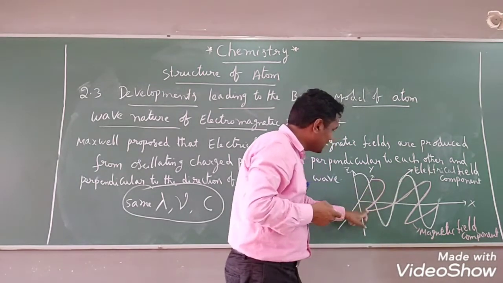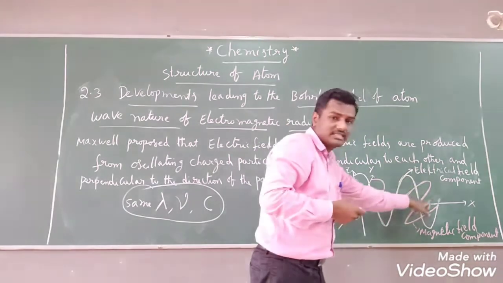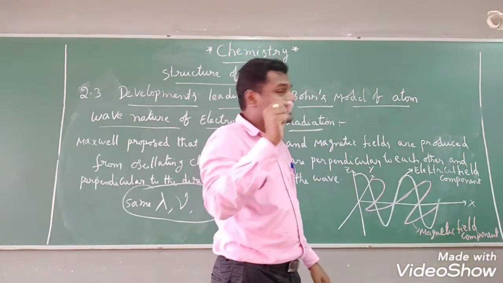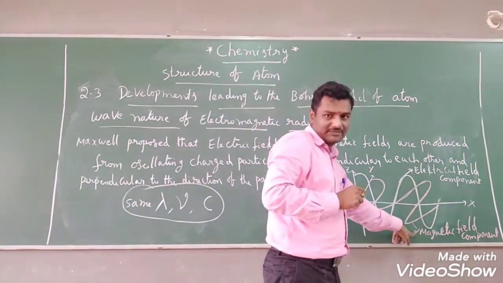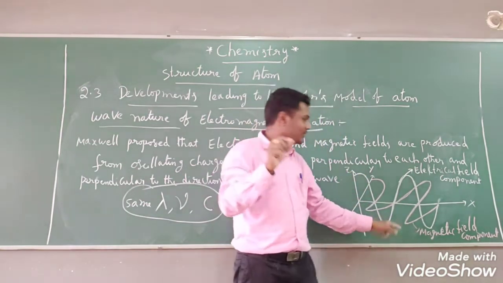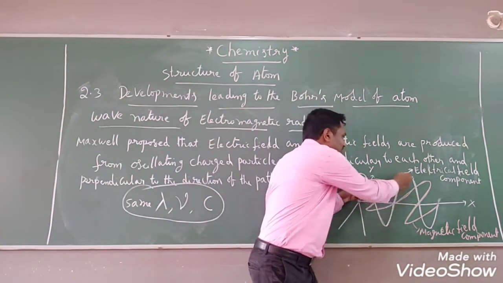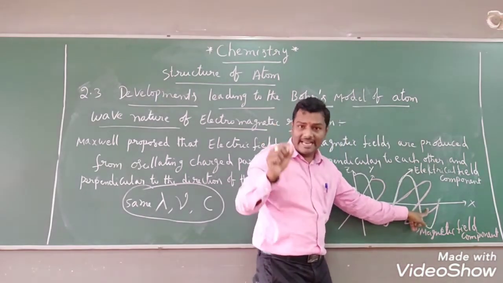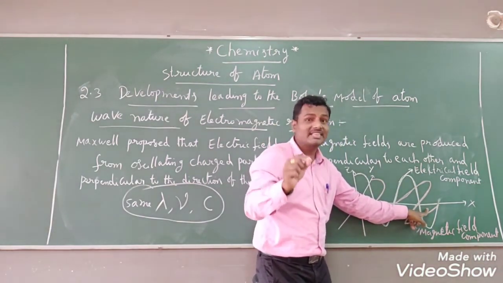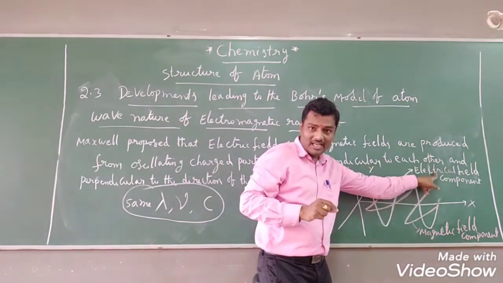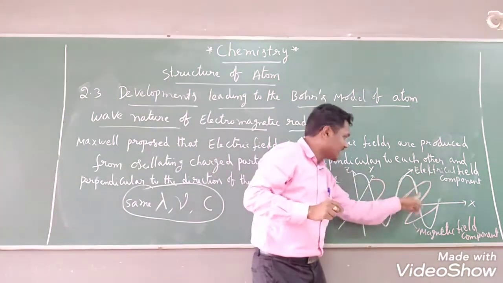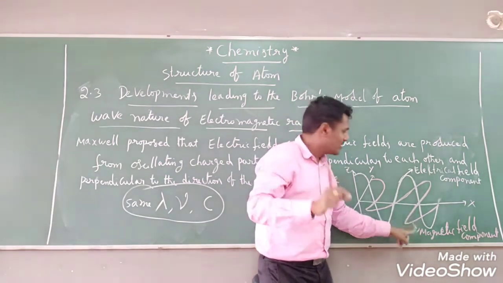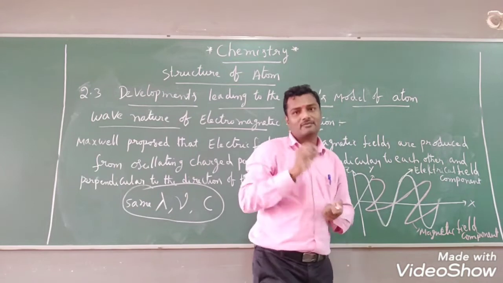This horizontal wave indicates the change in the strength of the magnetic field. That is, the vertical field component indicates the change in the strength of the electric field, and the horizontal field component indicates the change in the strength of the magnetic field. That we have to identify.